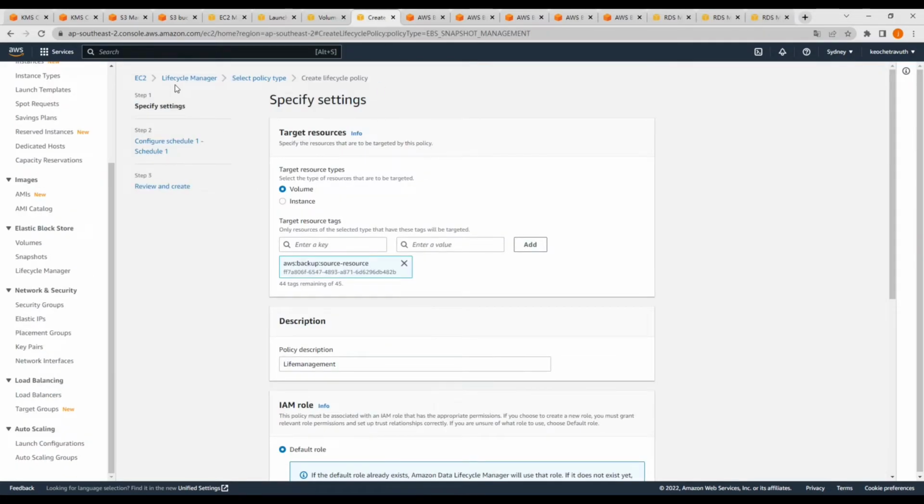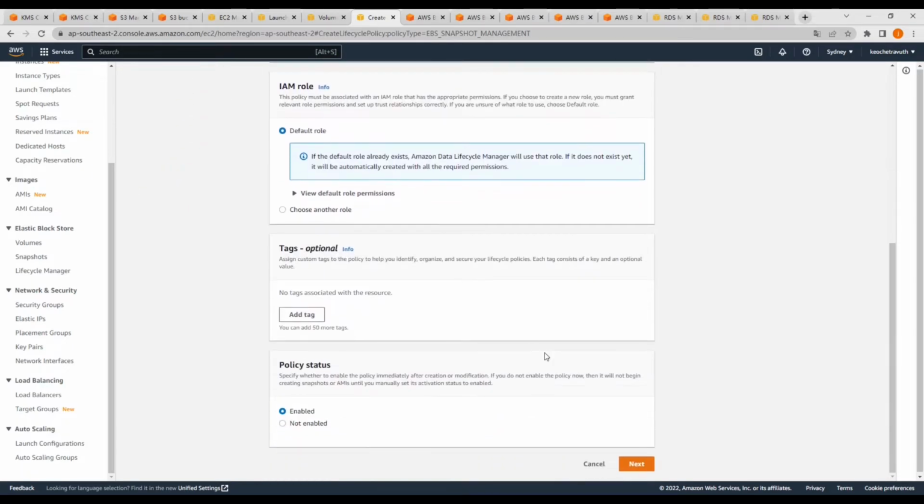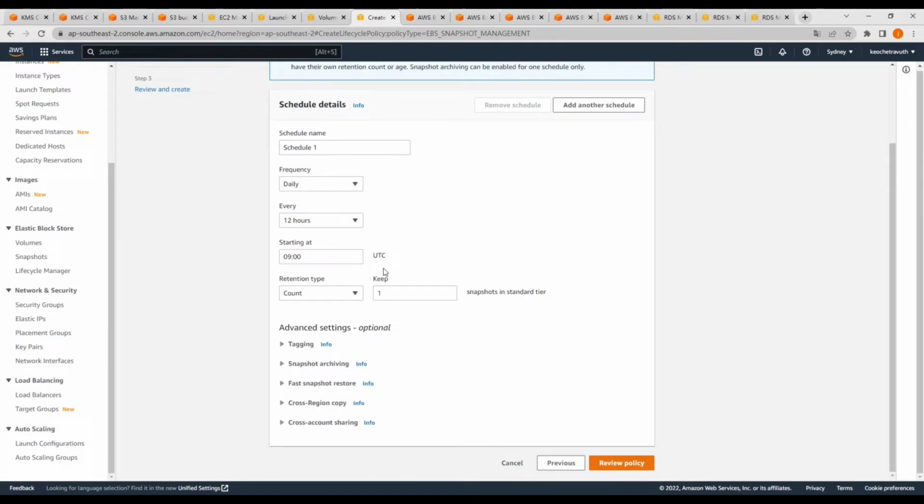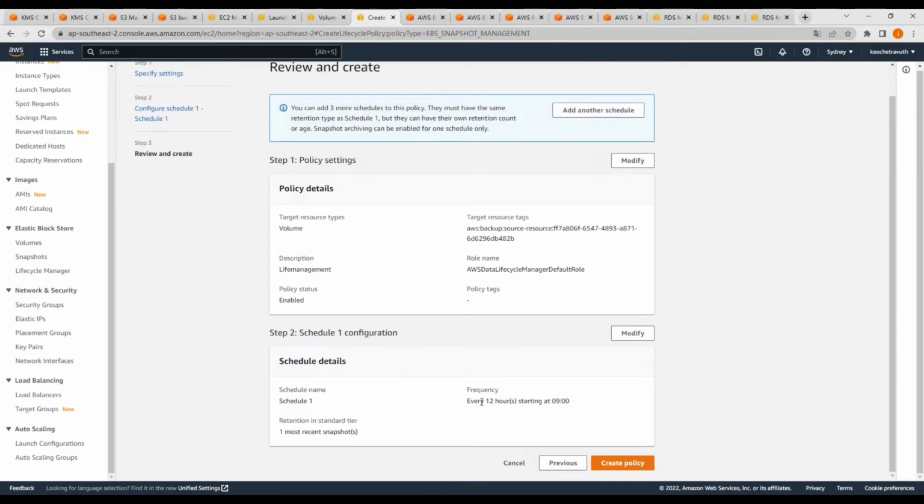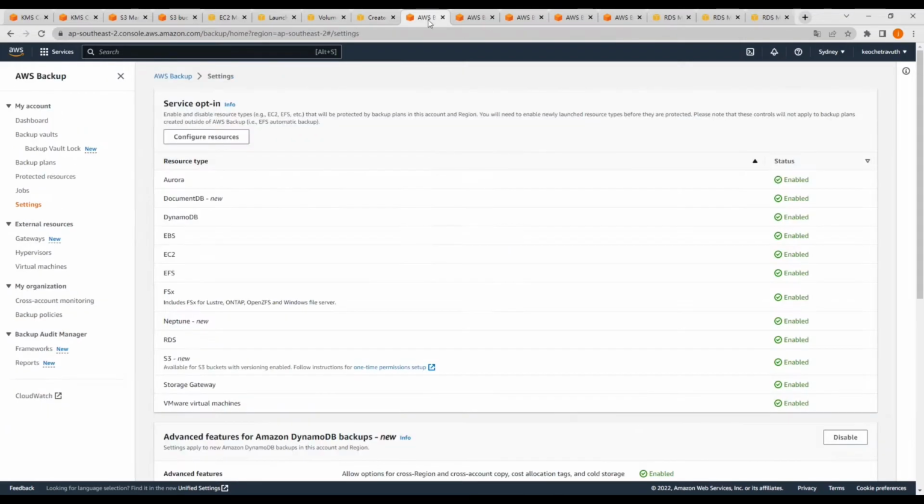And next one, you need to create one lifecycle manager to manage the data. This is the configuration. As the default, this one means after every 12 hours, the data will be backed up to make sure data is secure.